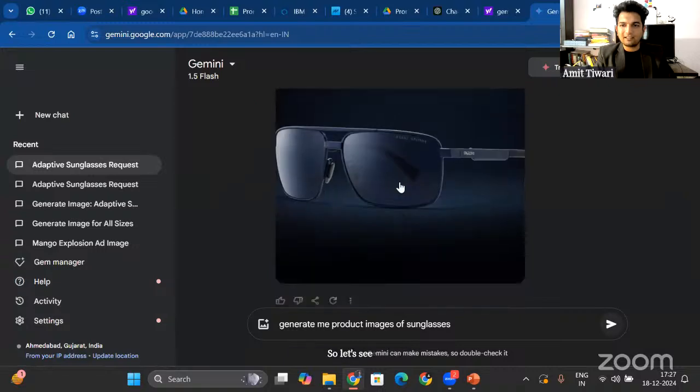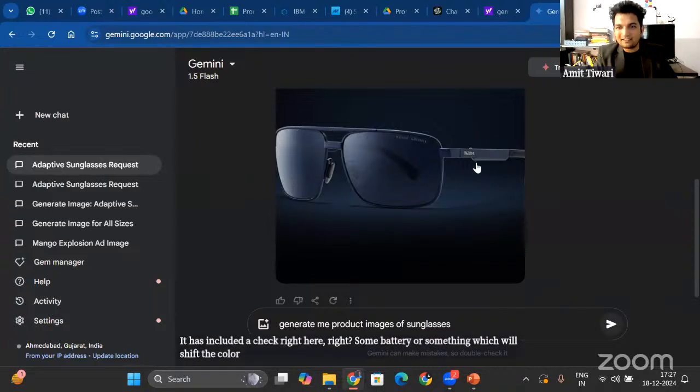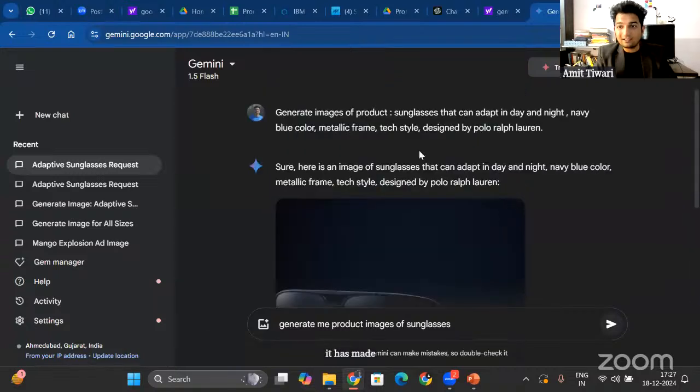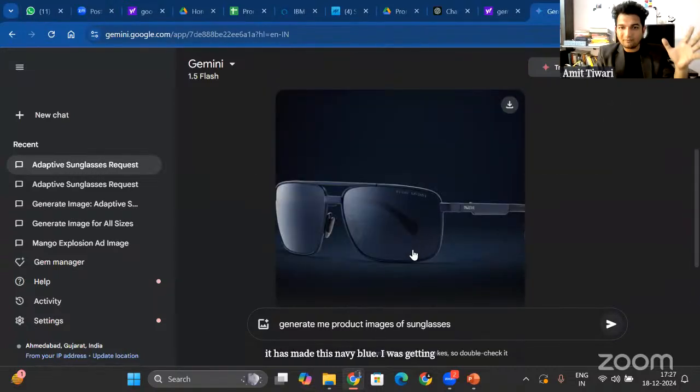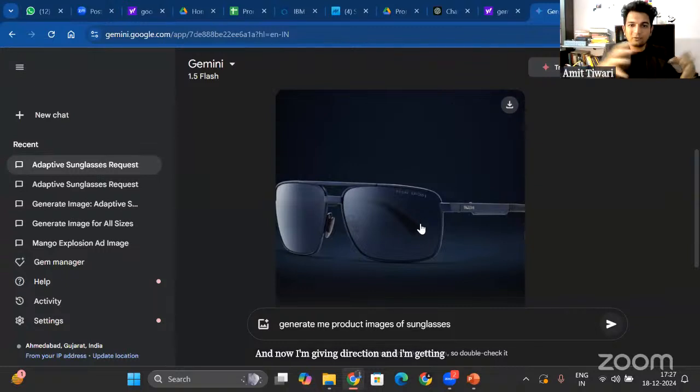Okay, I am getting it now. It has included a tech right here, right? Some battery or something which will shift the color. It has made this navy blue. I was getting a black kind of frame at that point of time. I'm getting a metallic frame now, and now I'm giving direction, and I'm getting closer and closer to the desired result. Still not satisfied, but getting closer to that desired result.